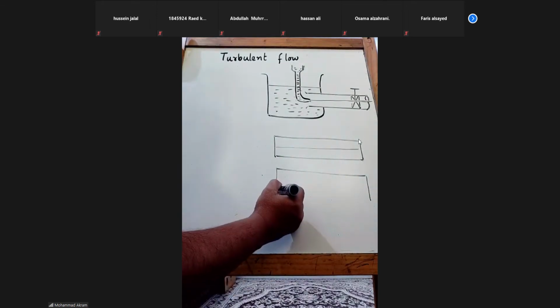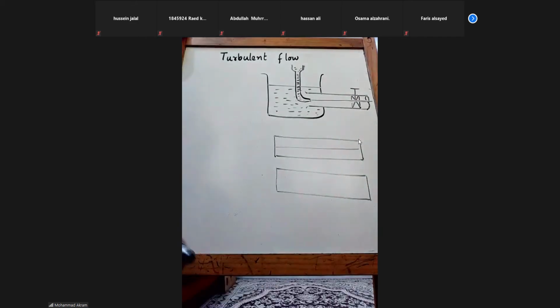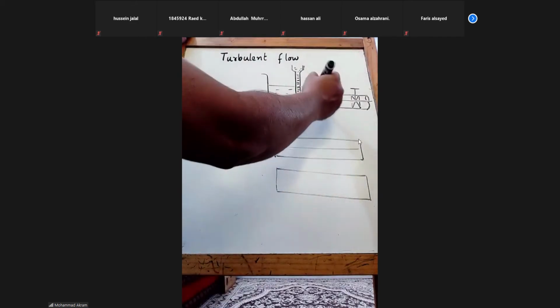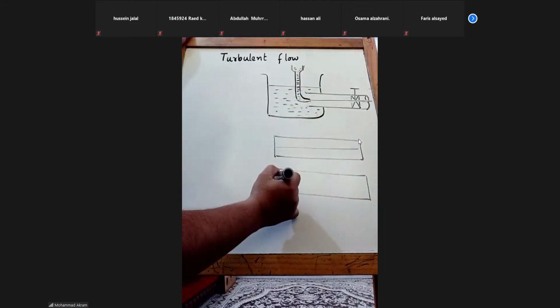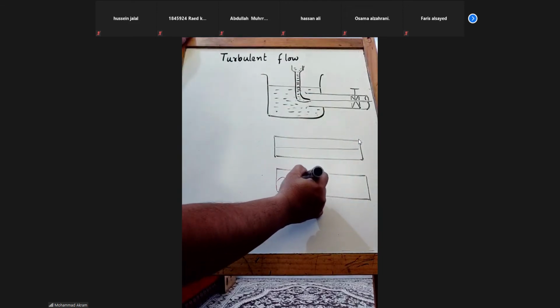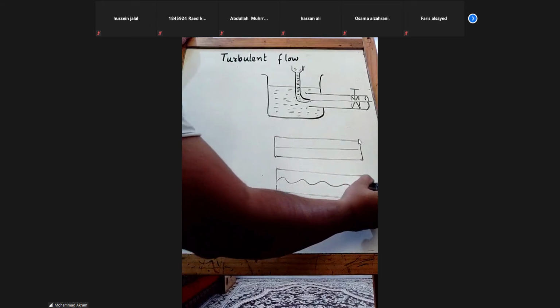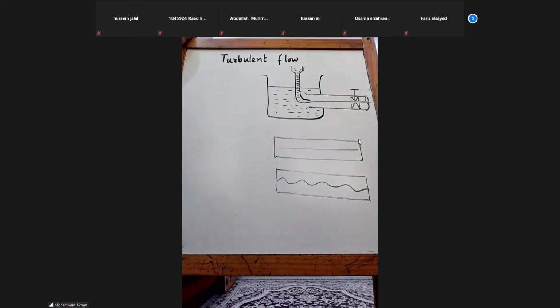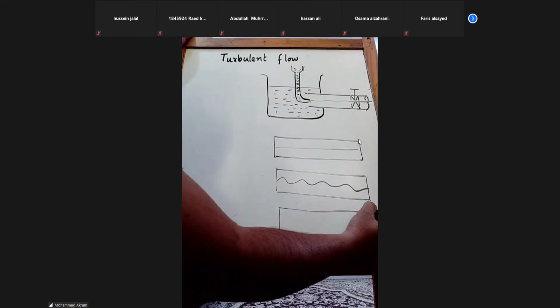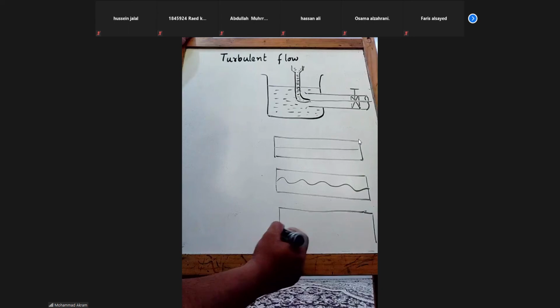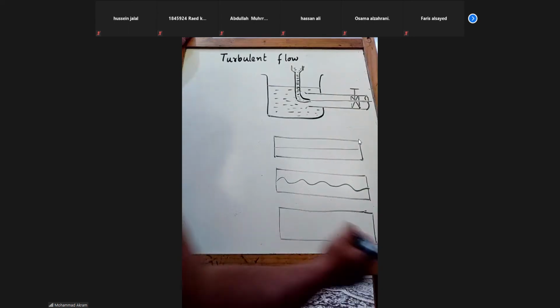The velocity will increase, and in that case, this color will disperse slightly in the other direction as well, and you will find that color is spread like this. Then again, if you further increase this velocity, what will happen?